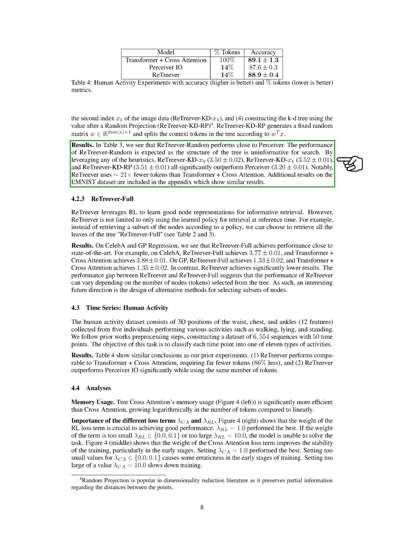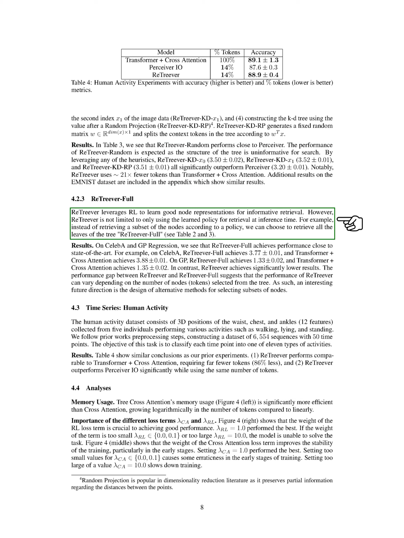Interestingly, ReTreever uses about 21 times fewer tokens than Transformer plus cross-attention. ReTreever also uses reinforcement learning to learn good node representations for informative retrieval. But it's not limited to only using the learned policy for retrieval at inference time. For instance, we can choose to retrieve all the leaves of the tree, which we call ReTreever full.